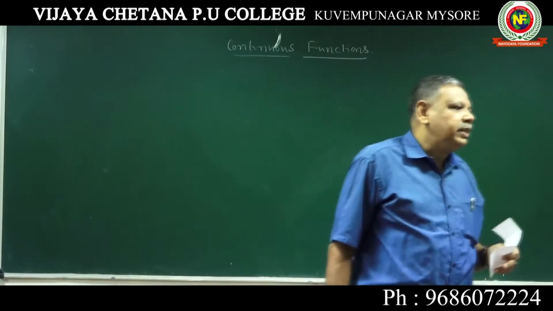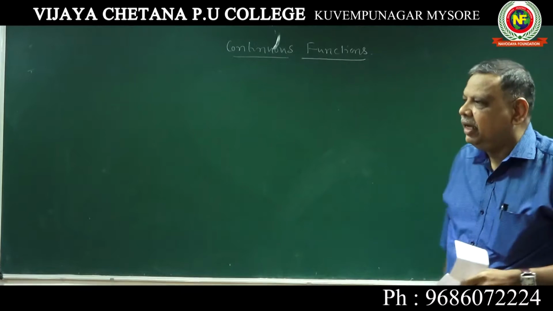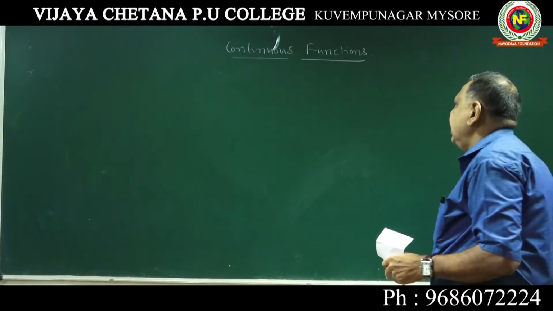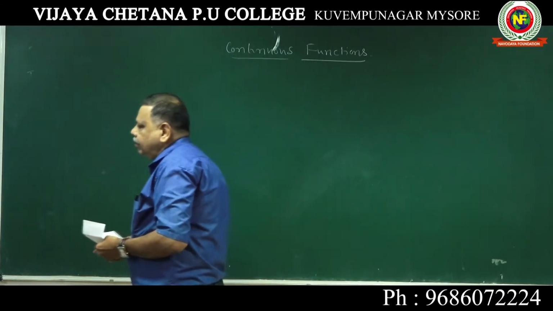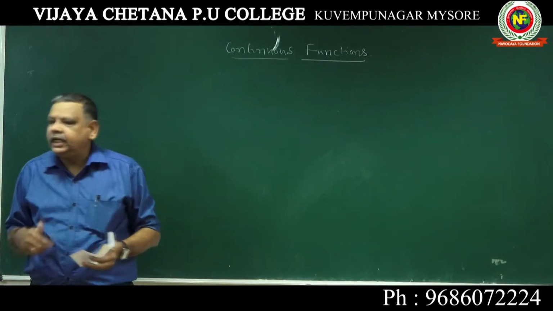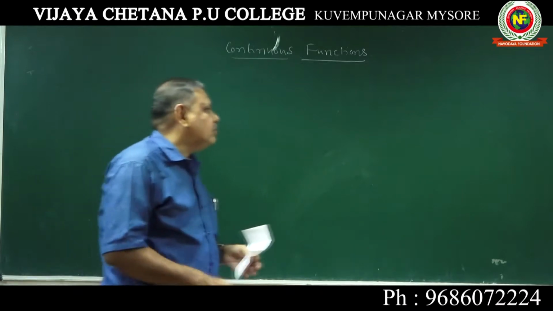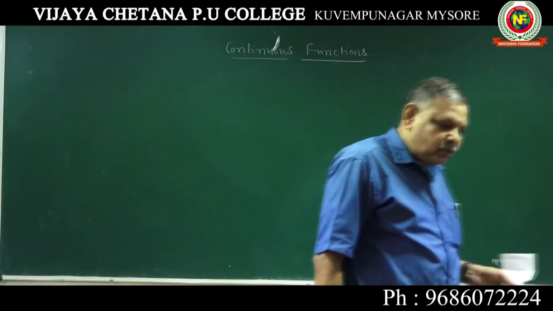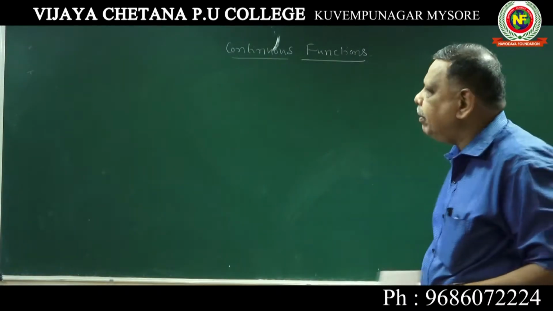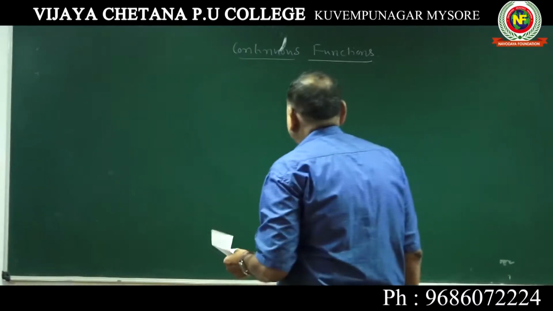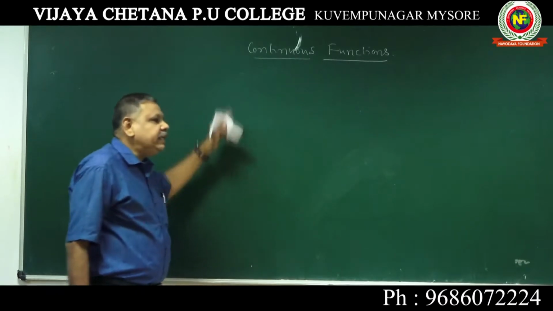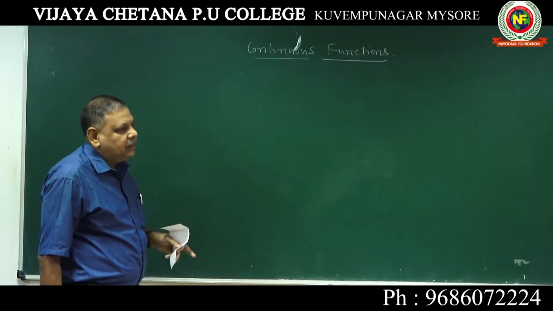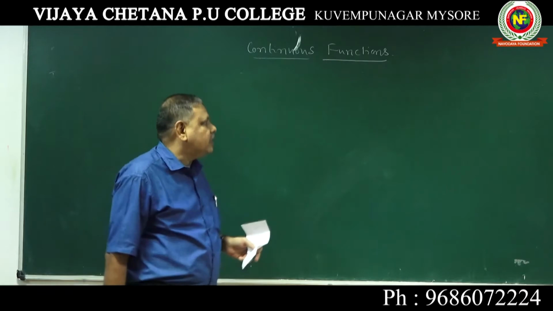A question will come in the last part, part E, for 4 marks, I said. It will be either jumbled up with a linear programming problem or with an integration property. So the 4 mark question is definite, and a 2 mark question they may sometimes ask in part A or part B, part C. What we are going to do now is the part E question, where 4 marks are asked.